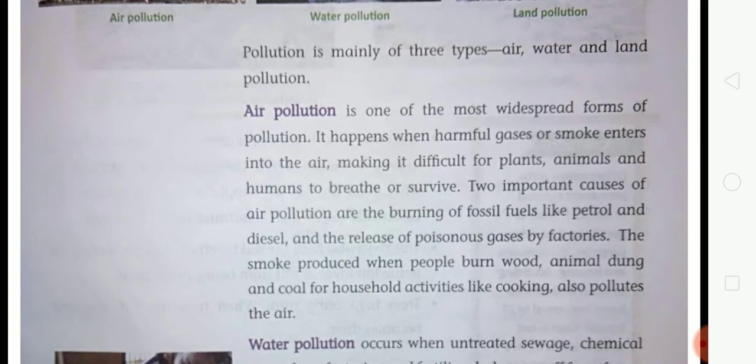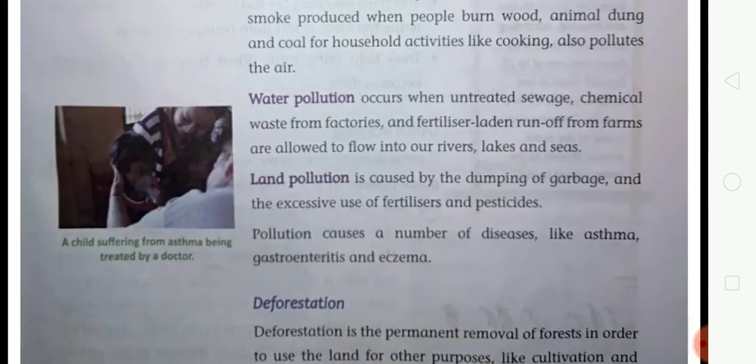So the two important causes of air pollution are, first, burning of fossil fuels and, second, the release of poisonous gases by factories. These are the two important causes of air pollution and we should stop this. We should minimize the use of petrol and diesel, and we should also minimize the release of poisonous gases by factories, so we can minimize the air pollution.